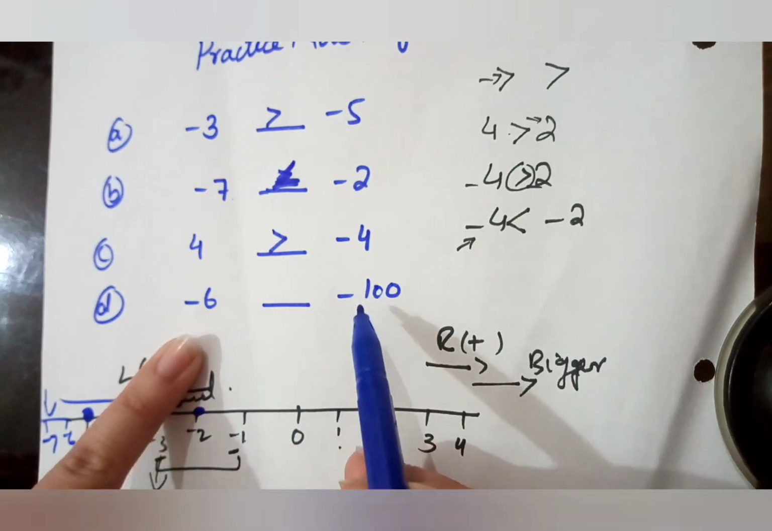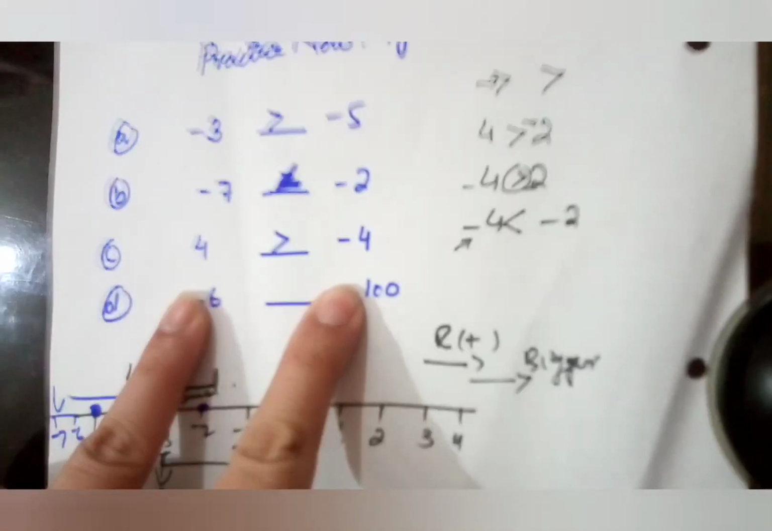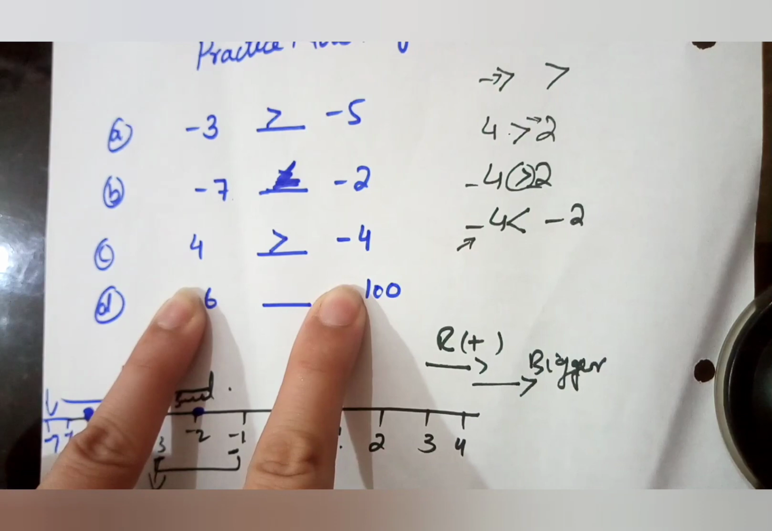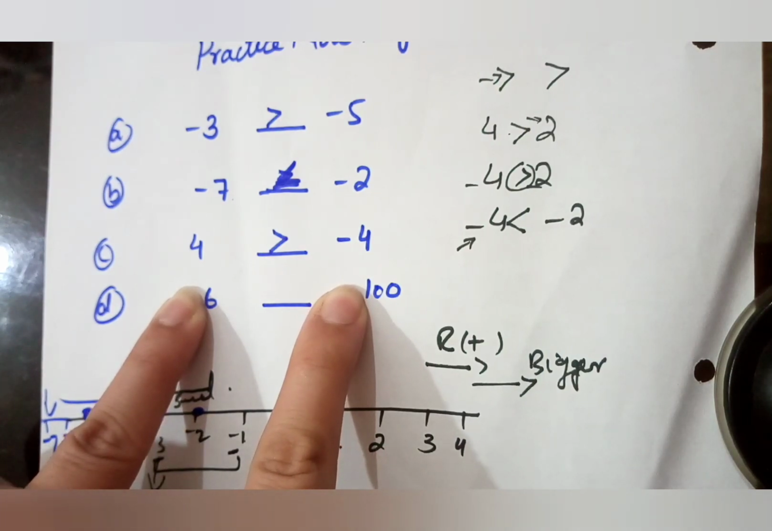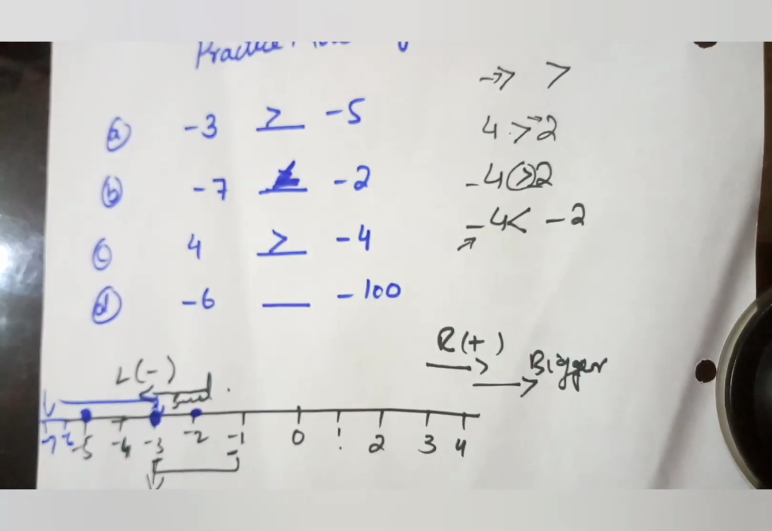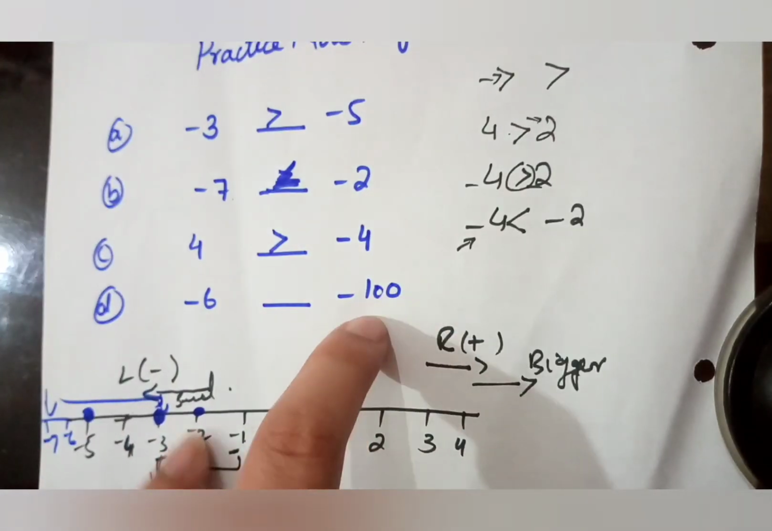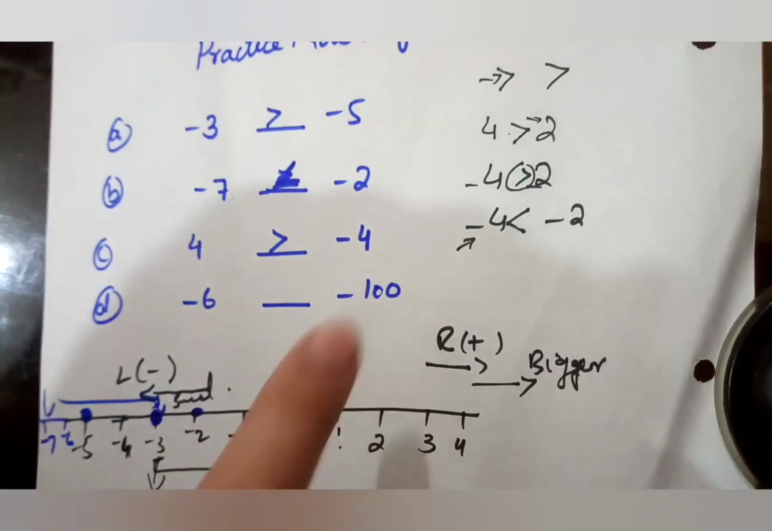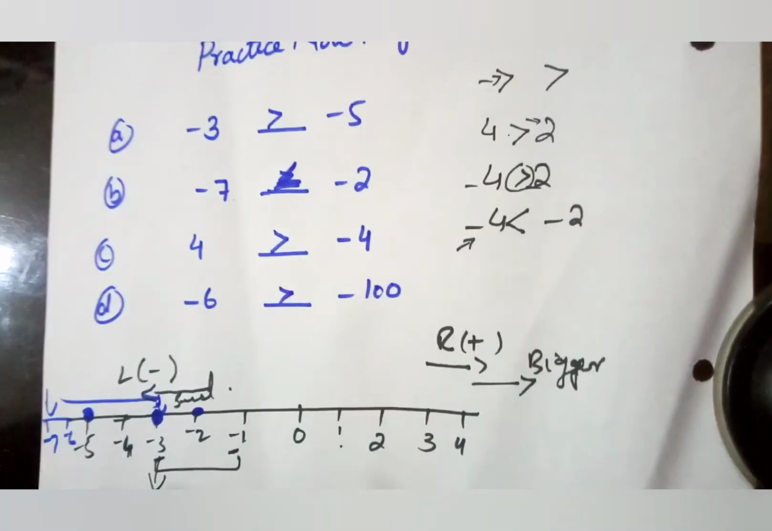Minus 6 and minus 100. Okay, whenever I hide this sign minus, you look at the terms 6 and 100. So definitely 100 will be greater. But whenever I put the sign minus, now this greater 100 will become the smaller one. Now minus 6 is greater than minus 100.